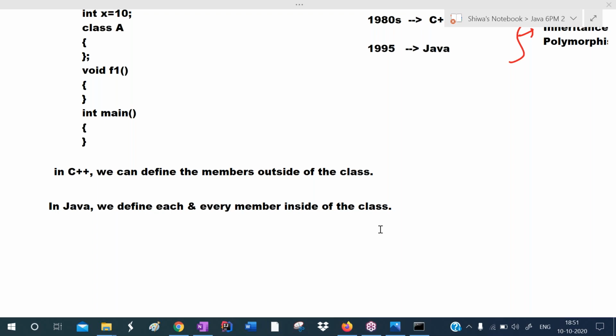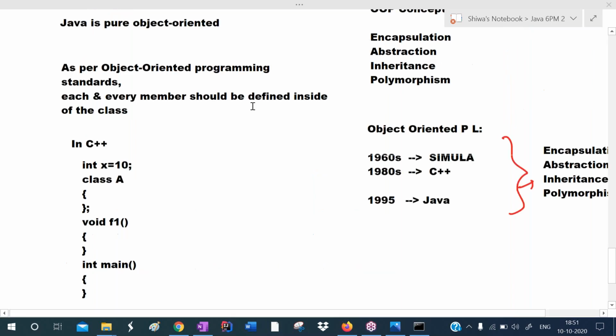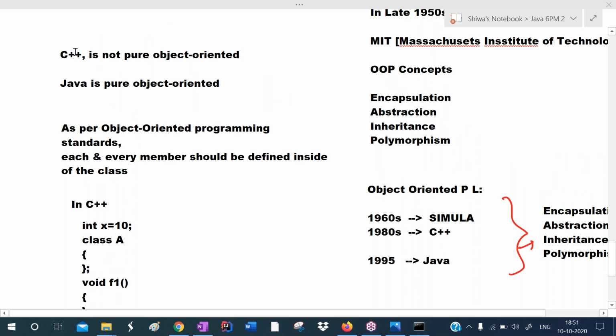Sorry. See, I'm continuing. So we are discussing about pure object oriented. So C++ is not pure object oriented, whereas Java is pure object oriented. Yes, Pankaj.